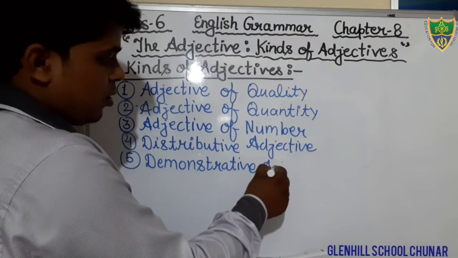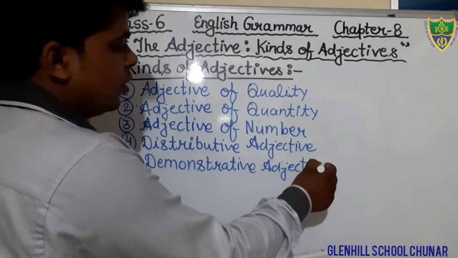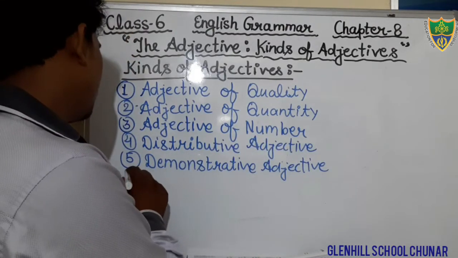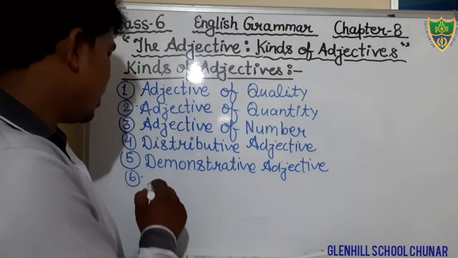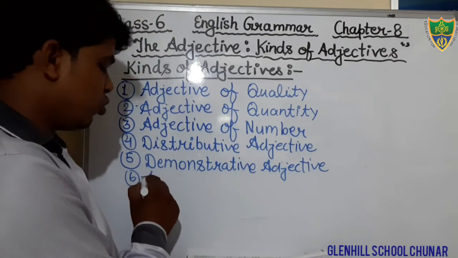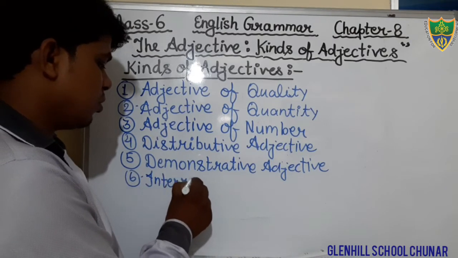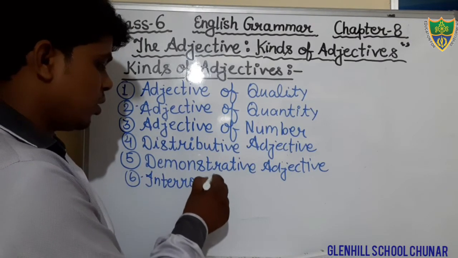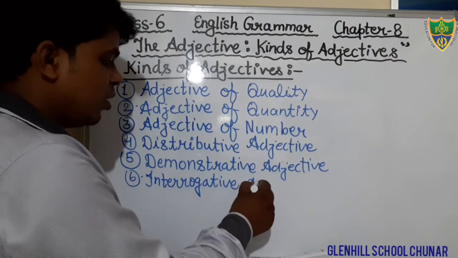Okay students, just write down. These kinds are very very important. And after that, interrogative adjective. Interrogative adjective.